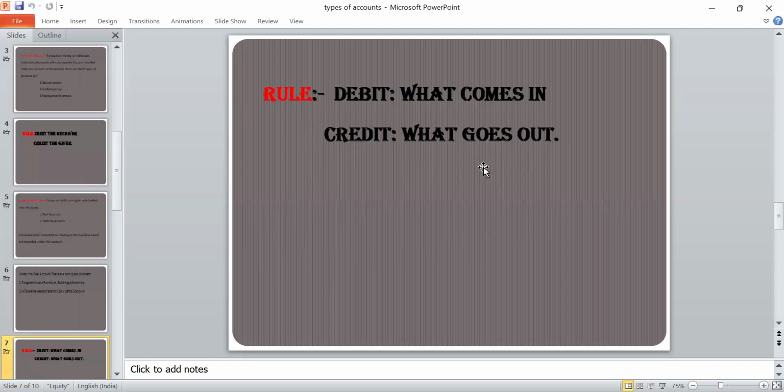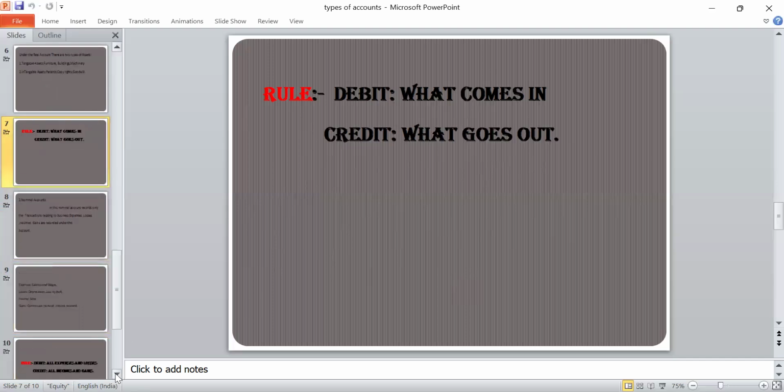And one more example, machinery sold. Machinery is also an asset, which means it is related to the real account. What is the rule for real? Debit what comes in, and credit what goes out. Machinery is sold. What comes in? Cash. So debit cash. What goes out? Machinery. So credit machinery. So now the journal entry is cash account debit to machinery account.